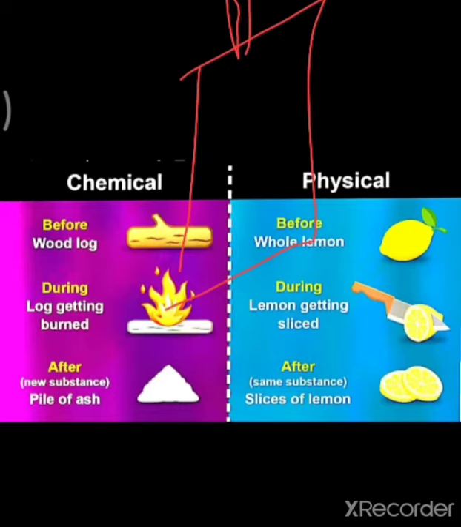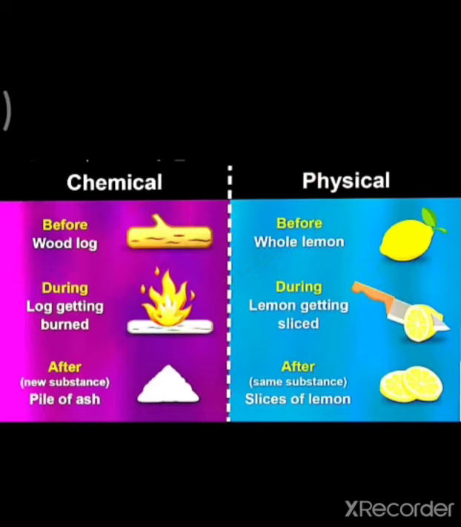That is the chemical change. And how is it a physical change? Because after burning, the wax will melt, and from that melted wax, again we can make another candle. Again we go back to the previous state. That's why the burning of a candle is both physical and chemical change.